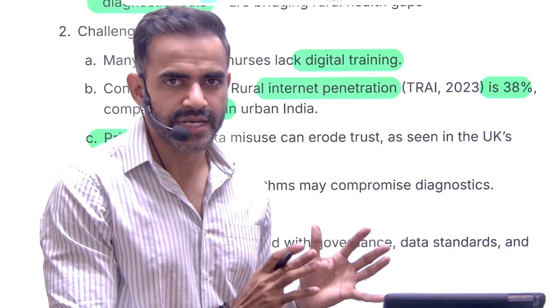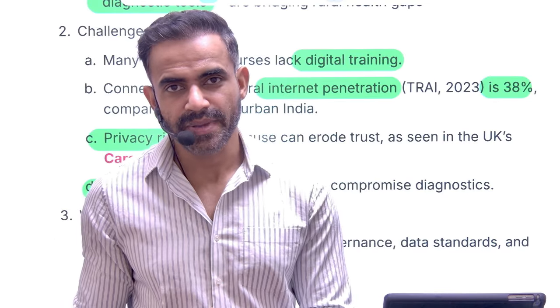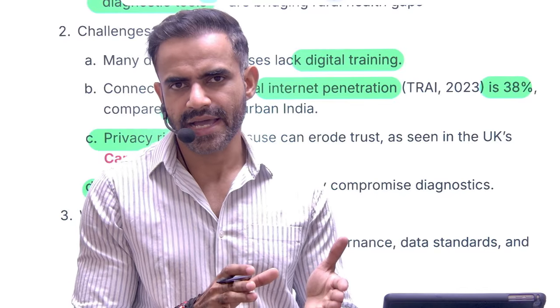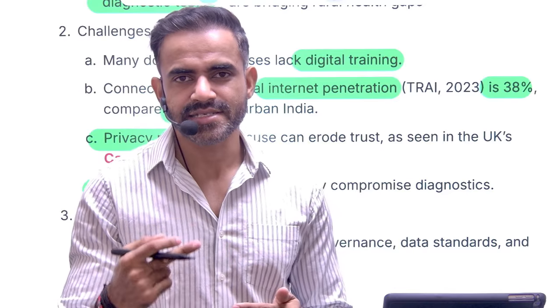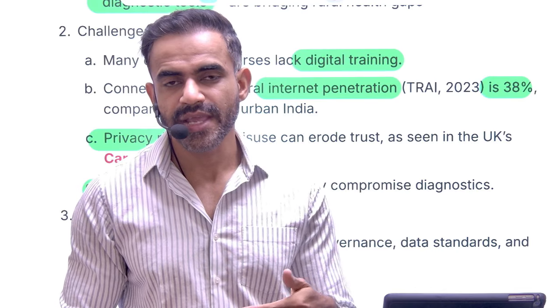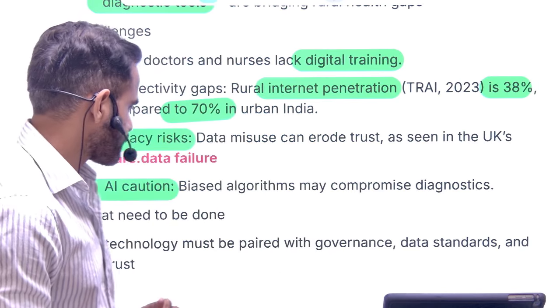Apart from that, we are focusing on AI, but the problem is, what is AI? It is artificial intelligence. In a very simple sense, who is training AI? It is human beings, and we human beings are quite biased. Whether we accept it or not, we are biased. So what happens, our bias will be reflected in the AI itself, and therefore it may create problems. So we have to understand this bias as well.